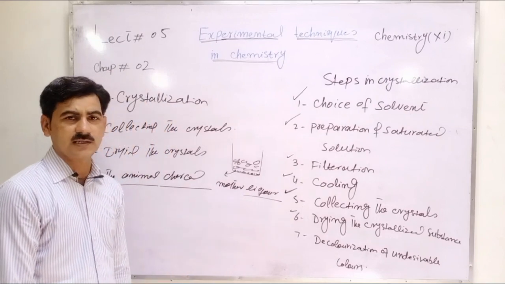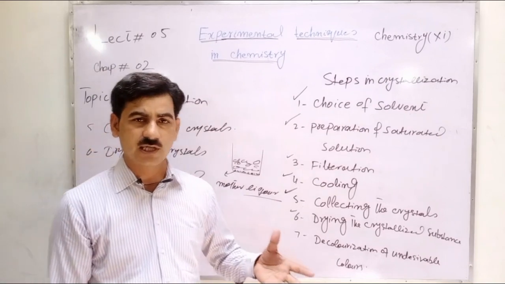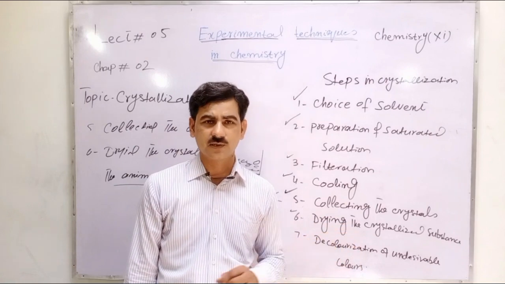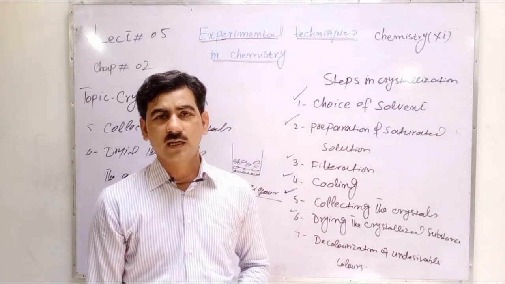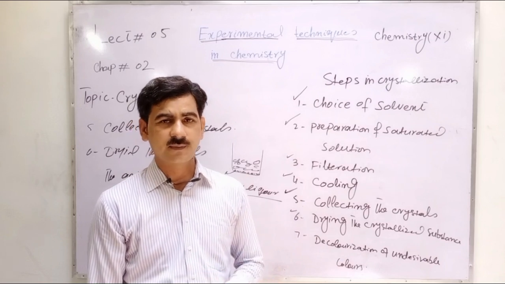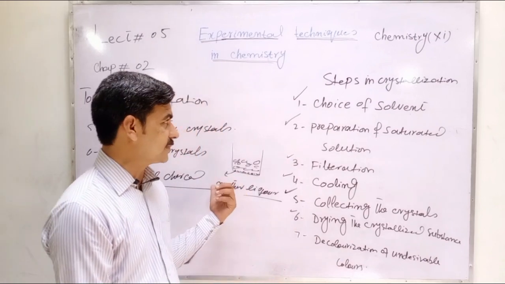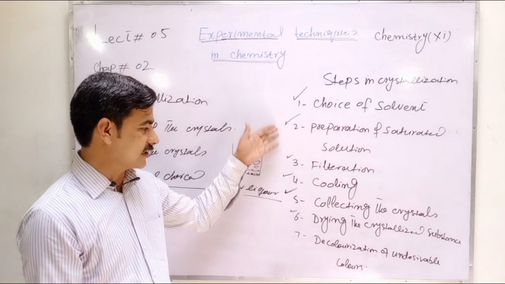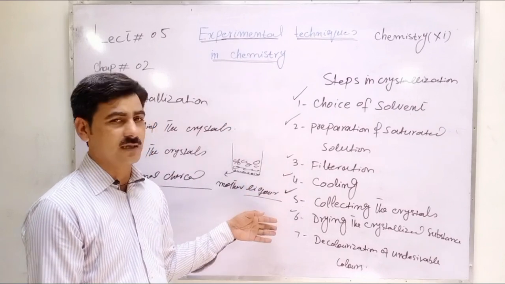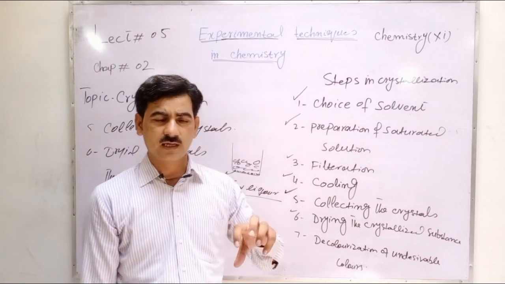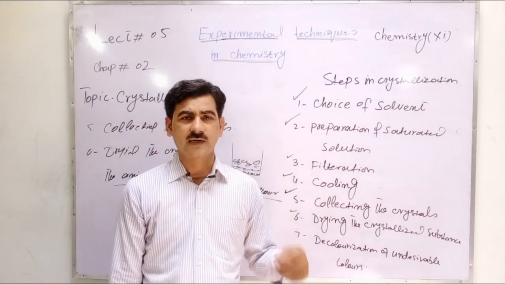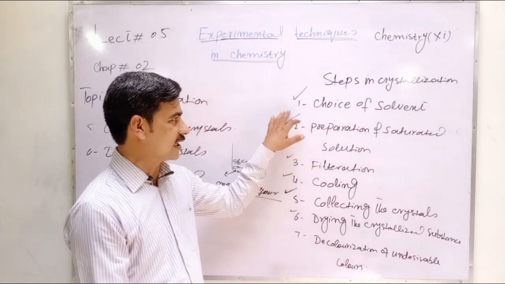Crystallization is the separation of the solute from solution by filtering a hot saturated solution. The crude or impure product is cleaned and crystallized by using this process, and there are different steps to follow while performing crystallization. First, we select a good solvent for crystallization. This is the choice of solvent.